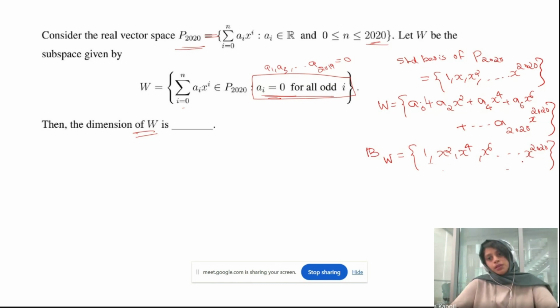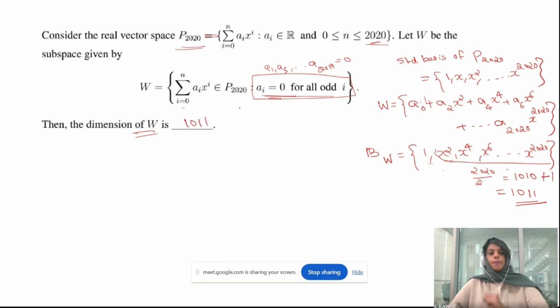So how many elements will be here? From here to here, there will be half of 2020 elements, right? Which is 1010 from here to here. But there is also 1. So plus 1 will give you 1011. So this will be the dimension of W, 1011. Okay. So that's it.